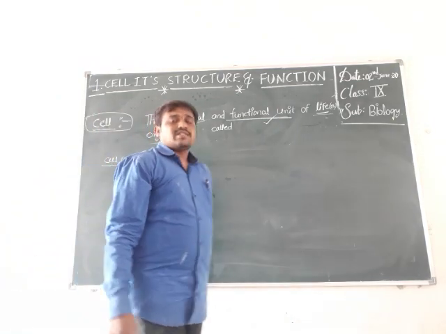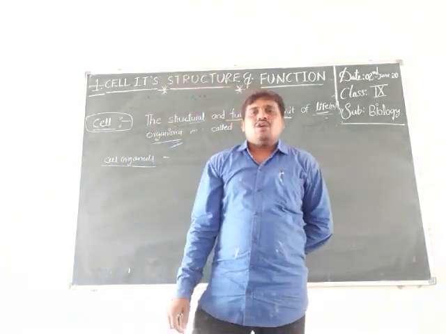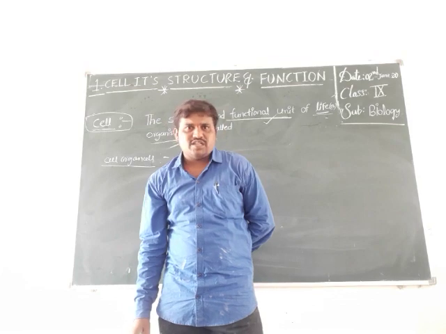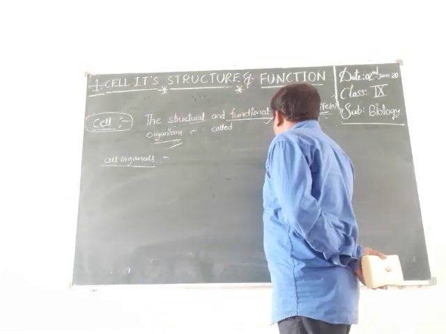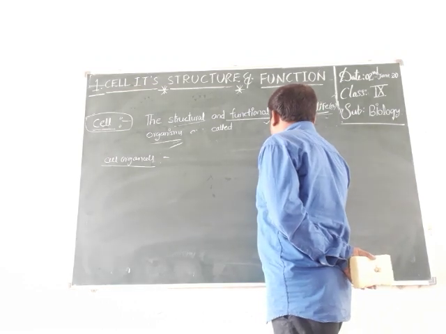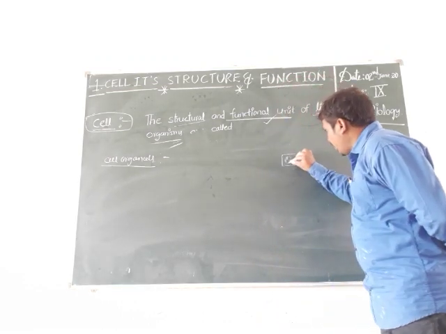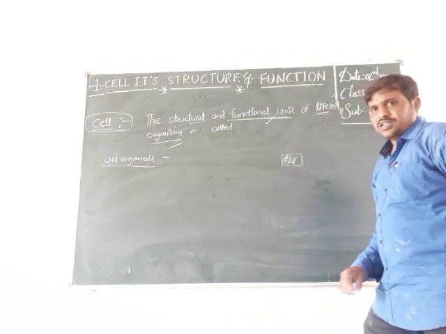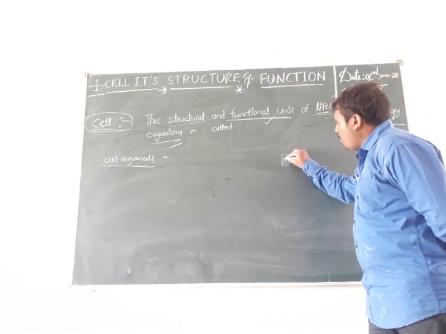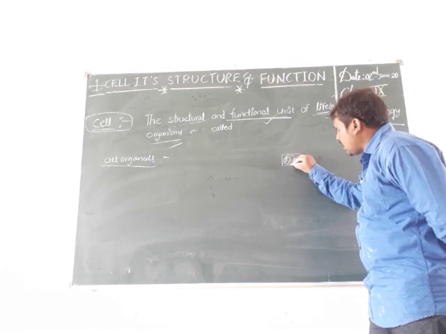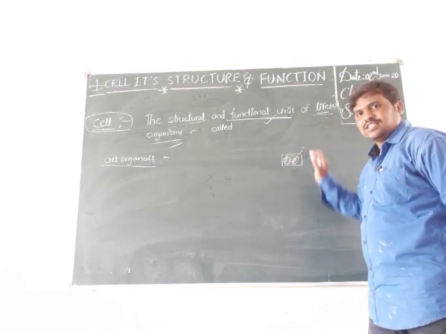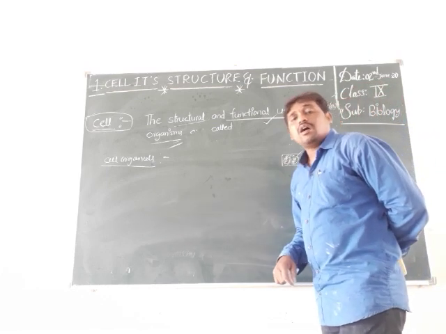Students, are you thinking it is a cell? The cell is filled with fluid. Some particles or membranous bound structures that float around in the cytoplasm are known as cell organelles.